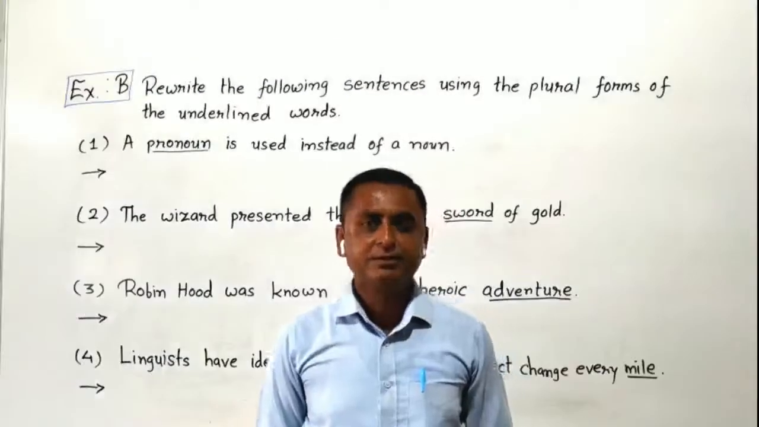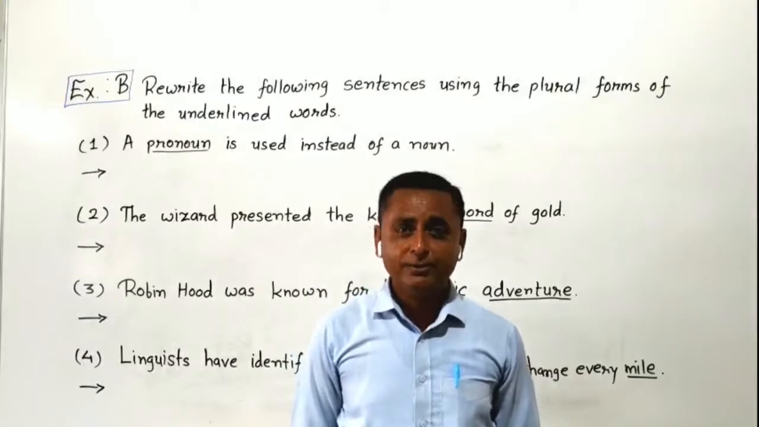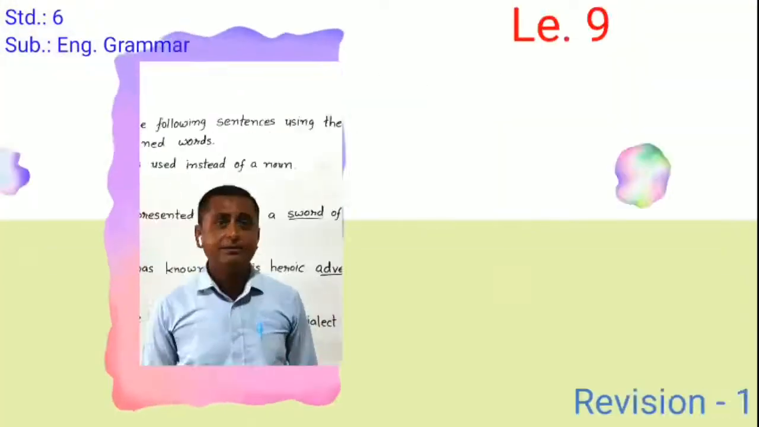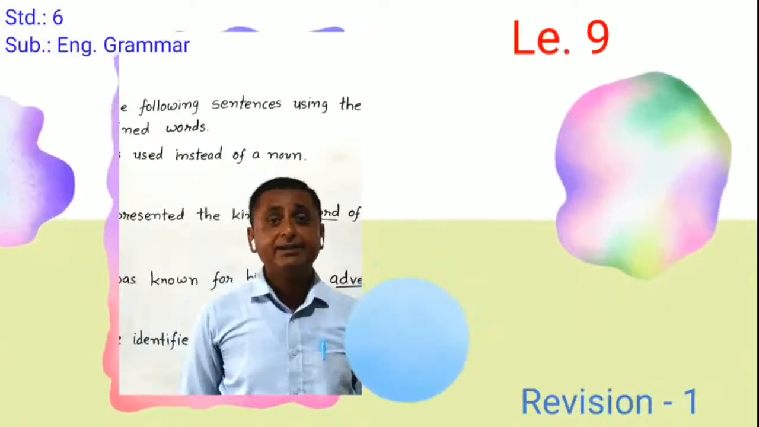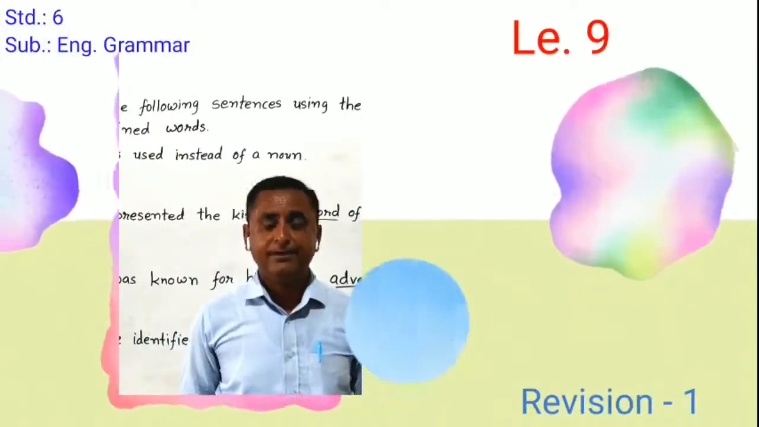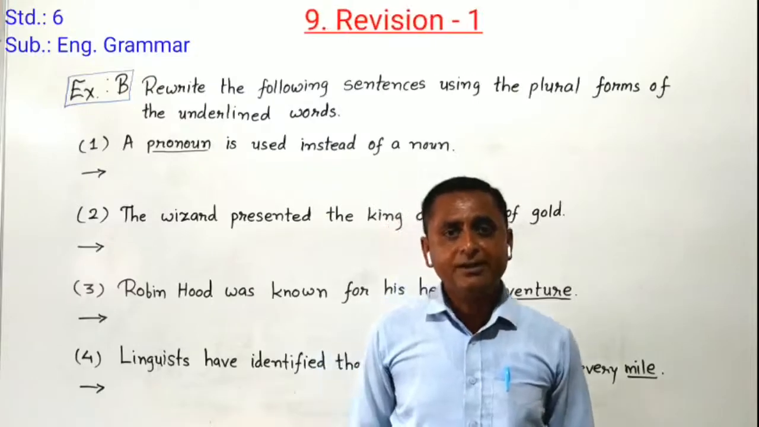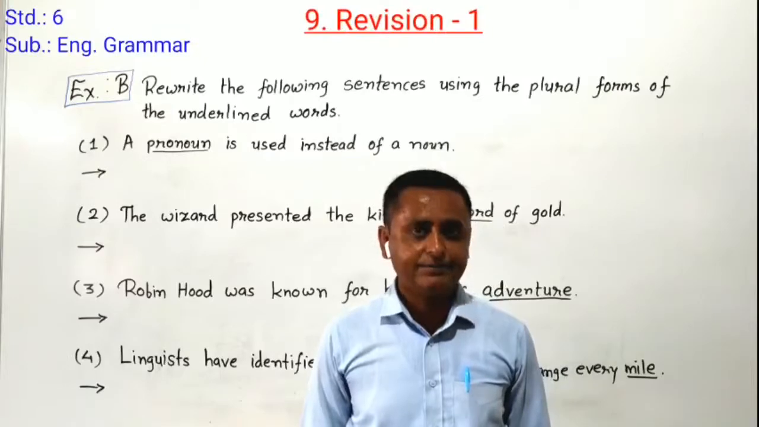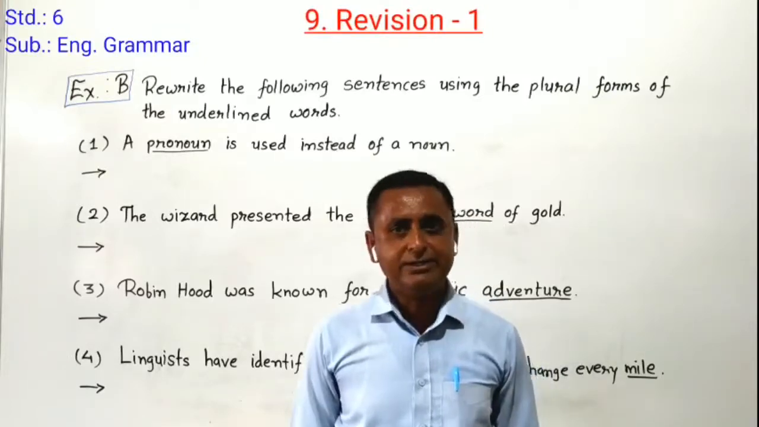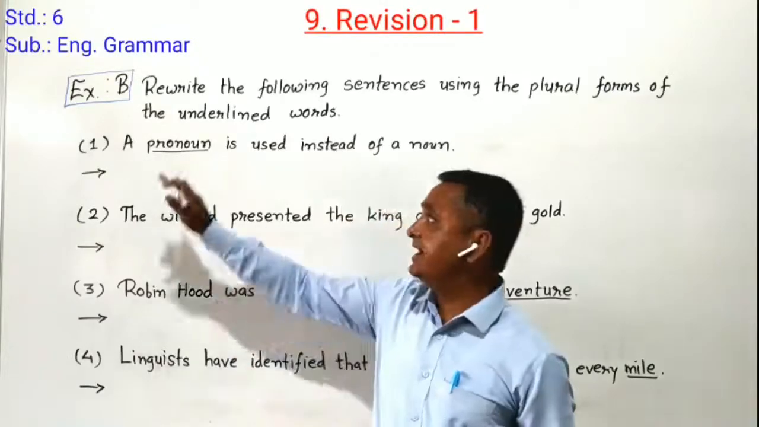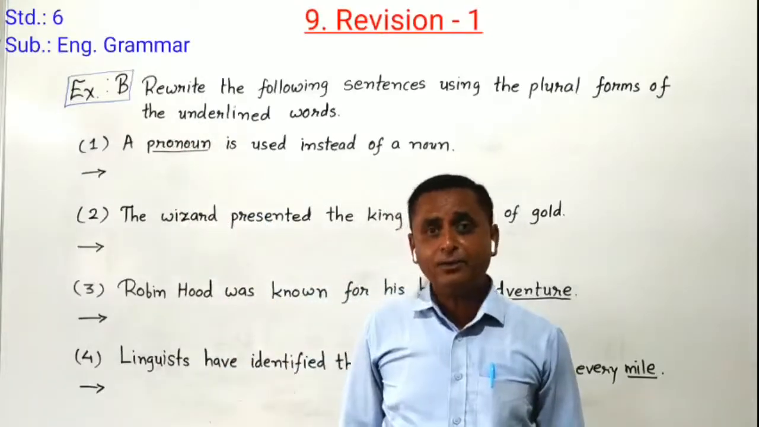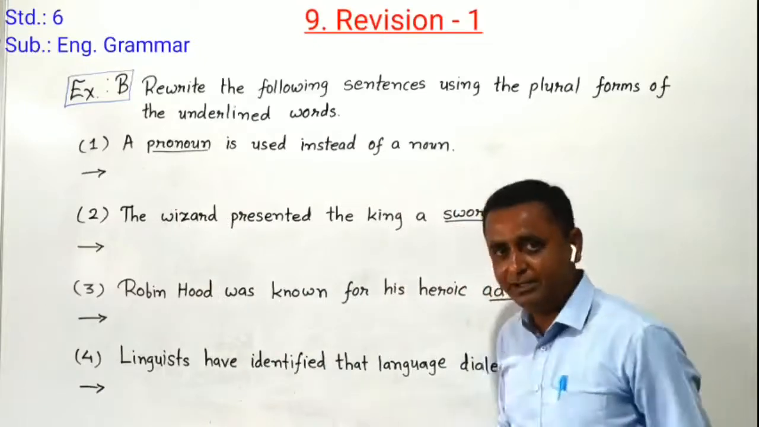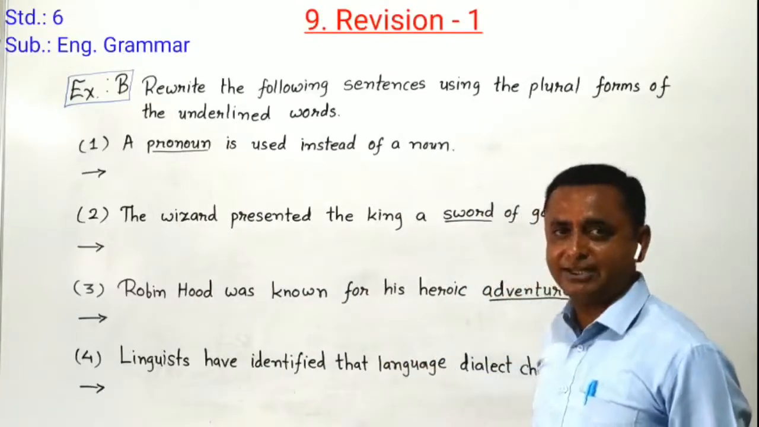Hello students, today we are going to learn standard 6 subject English grammar lesson number 9 revision 1. As you know students, in our previous video we completed exercise number 8. Now today in this video we have to do exercise B. First of all, exercise B's heading is given here. We have to understand about it and then we have to do the exercise.